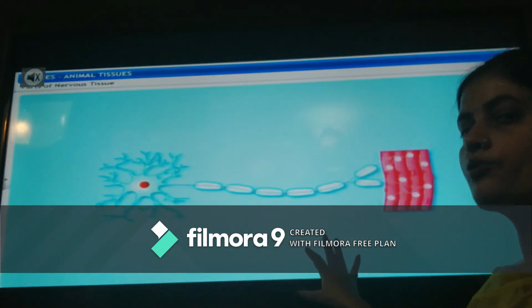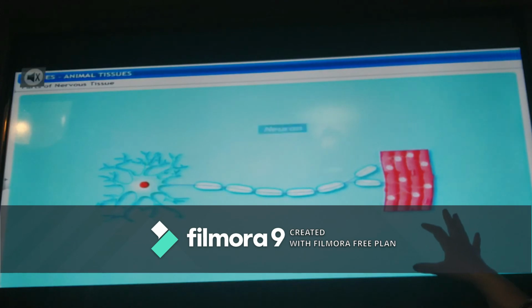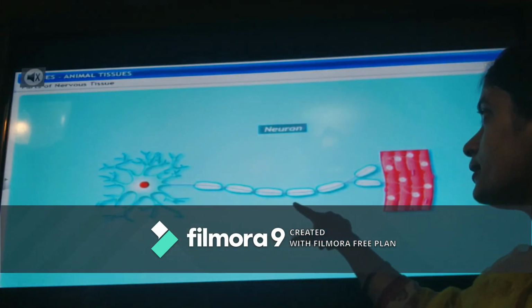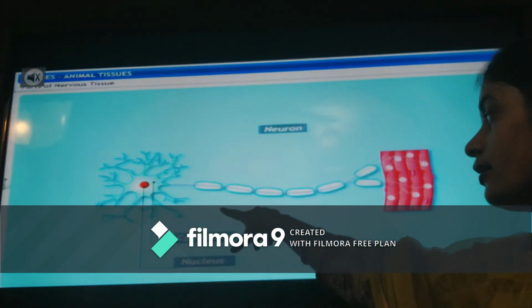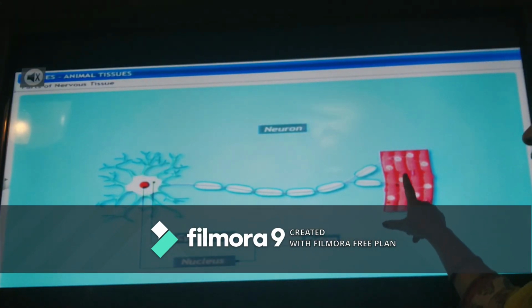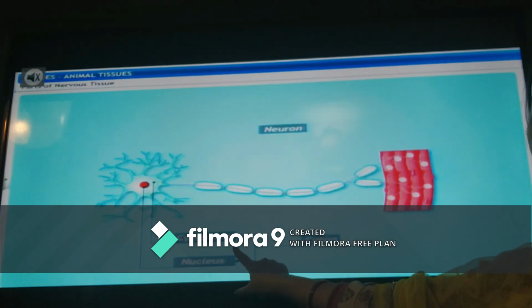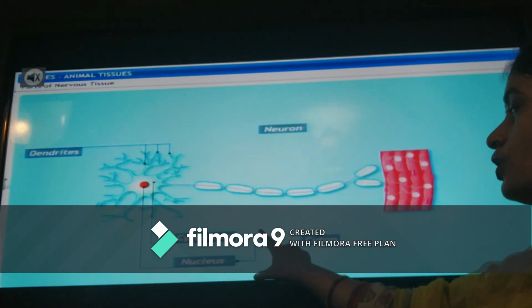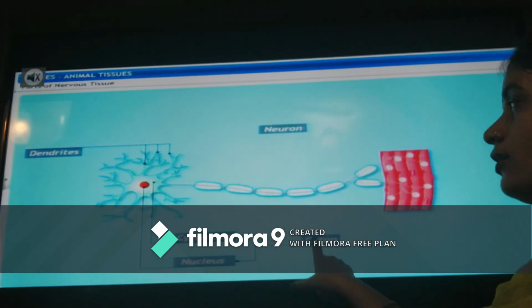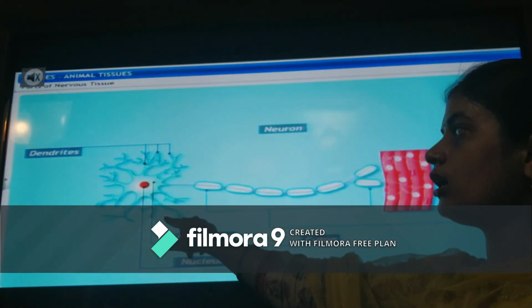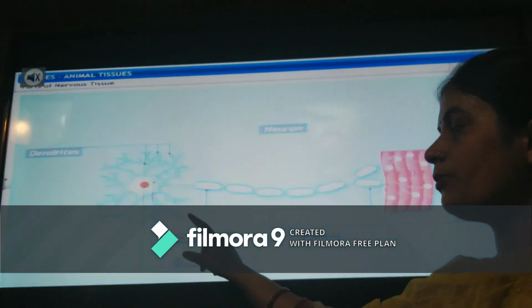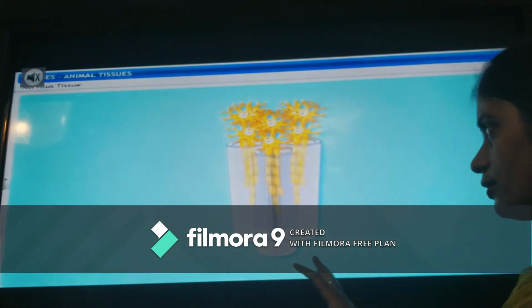We can see here an elaborate diagram of a neuron. We can see this portion is called the cell body. Here it is the axon, and it is representing the axon end. Cytoplasm has the fluid matrix, and the central nucleus is there. This whole structure is called cytosol. These hair-like extensions are called dendrites. Inside the cytoplasm, all the cell organelles are found in this neuron.